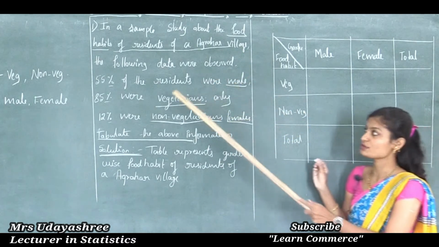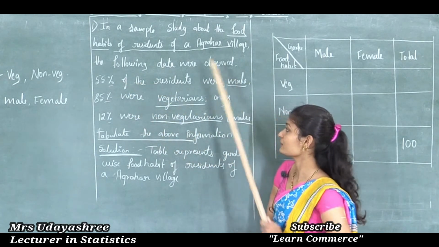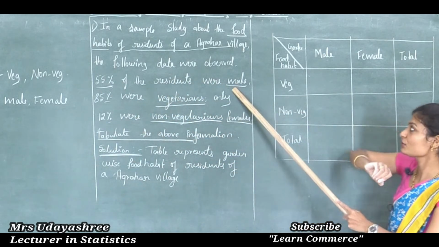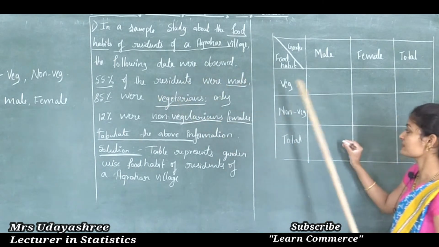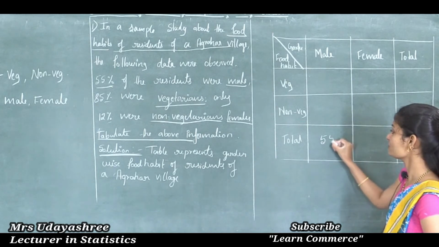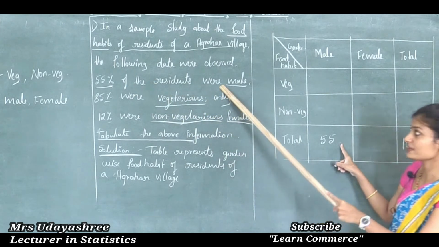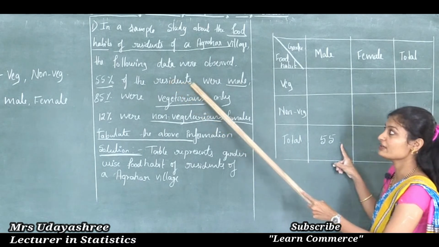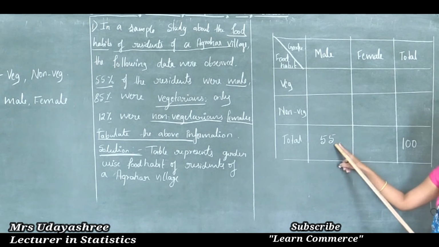Next, see the first observation. What observation is given? That 55% of the residents were male. So here the total number of males is 55%, and we need to write 55. They didn't give veg or non-veg, they gave only the total number of male residents. So the total number of males is 55.